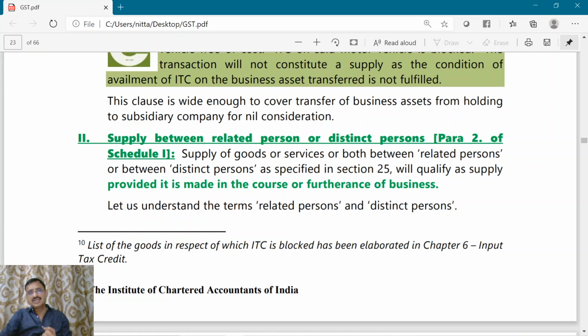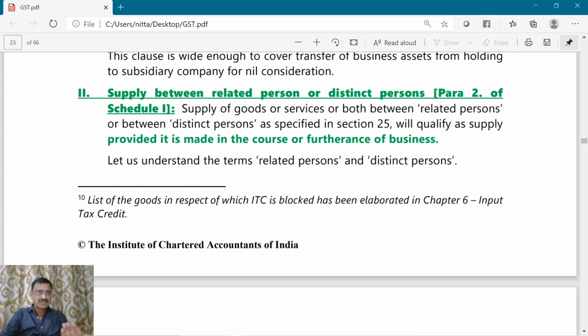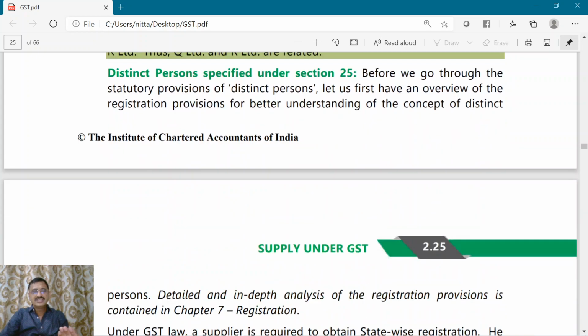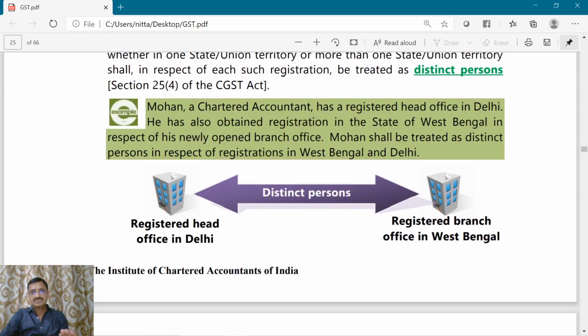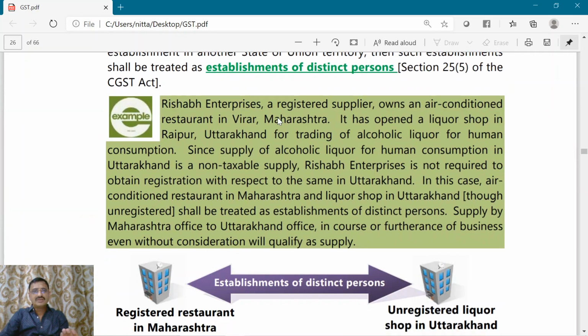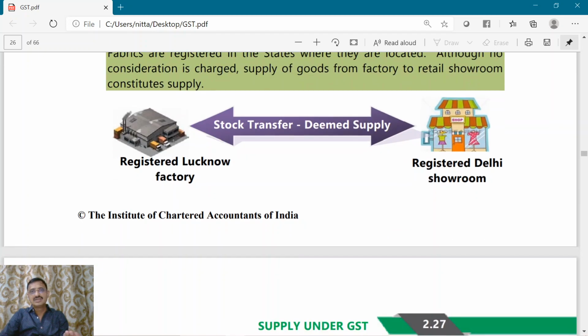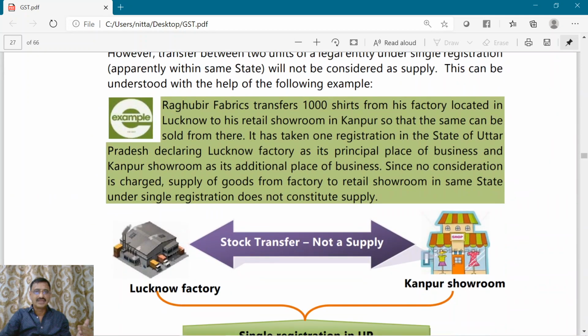Para number 2 is with relation to supply between related or distinct persons. We understood the meaning of a related party, and we also understood the meaning of a distinct person. Now, what will happen if there is a supply or stock transfer between branches? If they have separate registrations, it will be deemed as supply. If they have common registration, it will not be deemed as a supply.